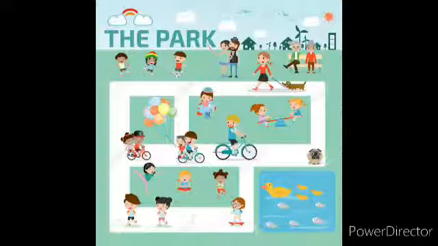We can see a girl skating. And we can also see one girl doing meditation. Then we can see ducks and fishes swimming, birds flying in the sky. So children, now look at the picture and choose the correct answers.